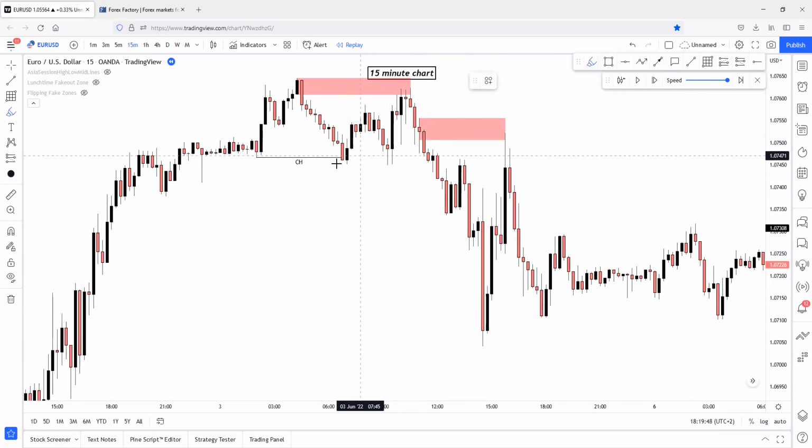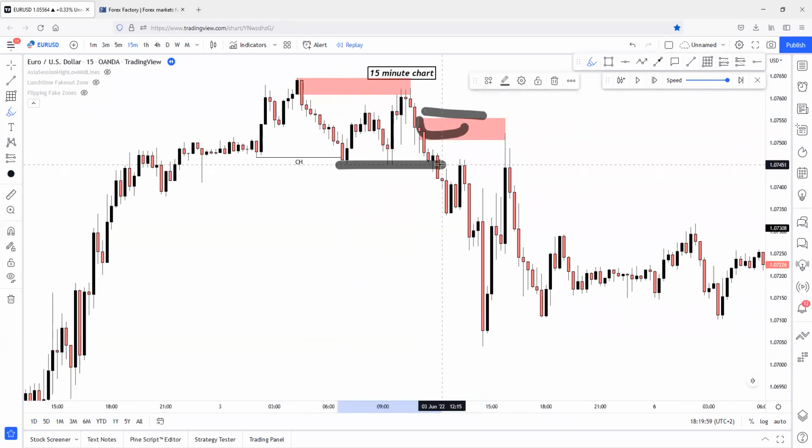As you can see, basically the breakout structure has happened from this zone because this was the last recent low point. And this low point couldn't be body broken below. So this won't be a low point. This is the last recent low point. From this candle, the break of this low point has happened.